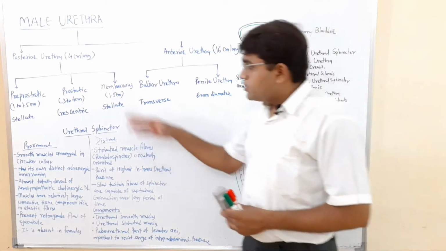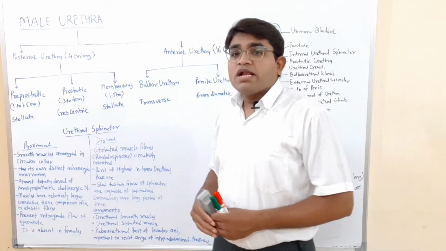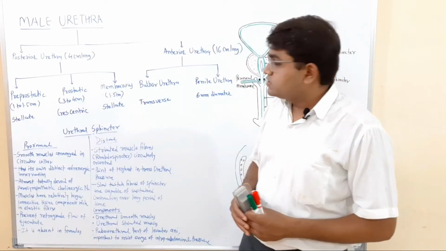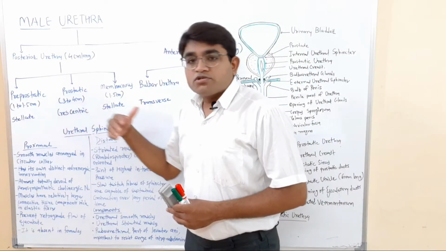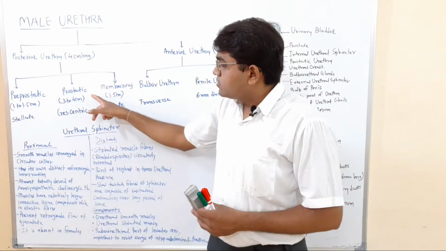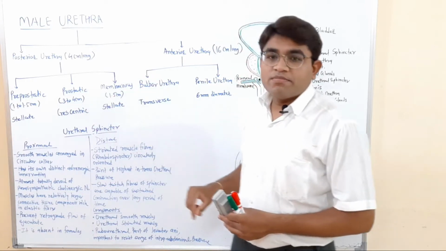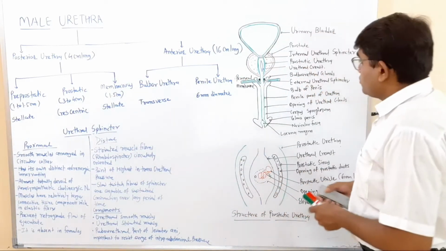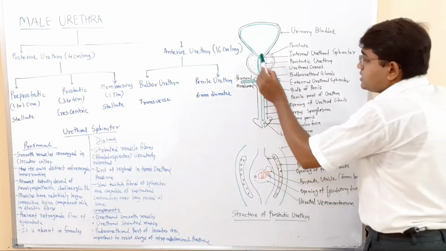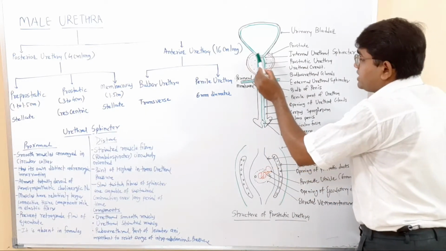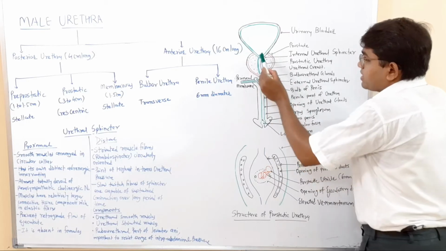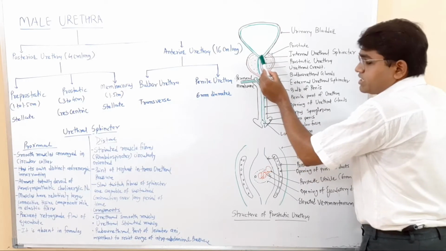The posterior urethra has three different parts: the pre-prostatic part, the part within the prostate, which is the prostatic part, and the membranous part. Here you can see this area which lies within the neck of the urinary bladder is the pre-prostatic part.